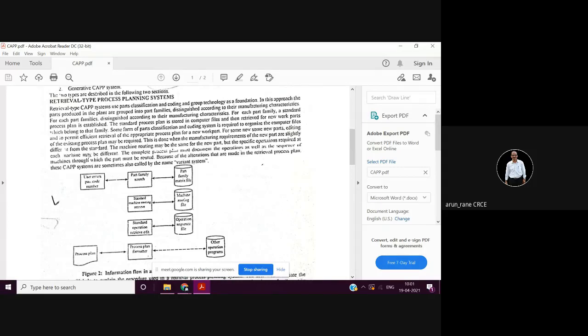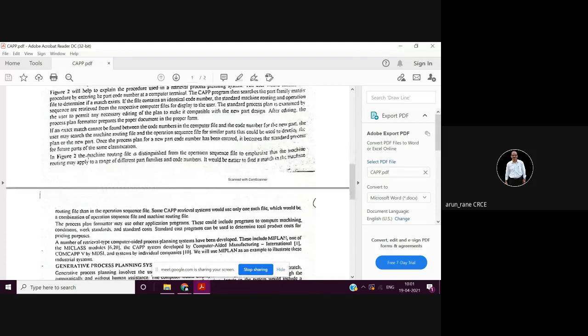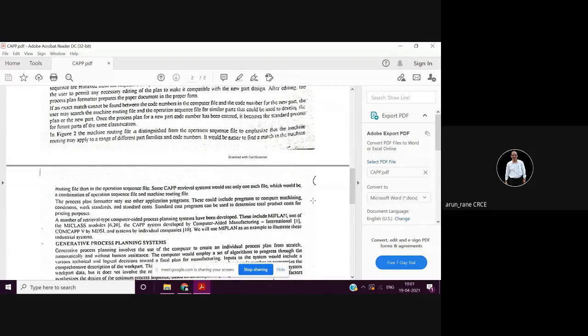Retrieval plan means you already have either the same or a similar process plan. But before this, you have to generate it, isn't it? Suppose you have a database, but the database you have to feed, isn't it? In order to retrieve, you should have that process plan, so that process plan has to be generated. That is called the start. You have to start somewhere.